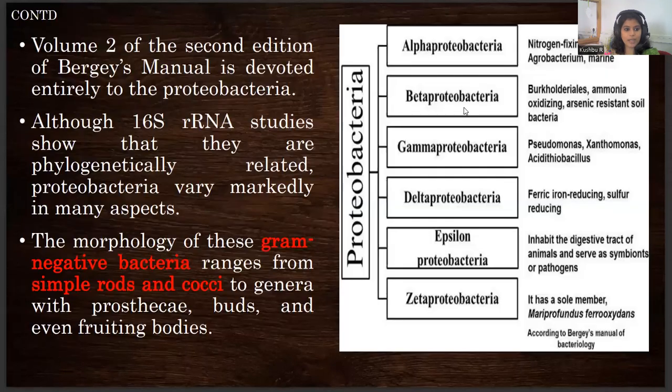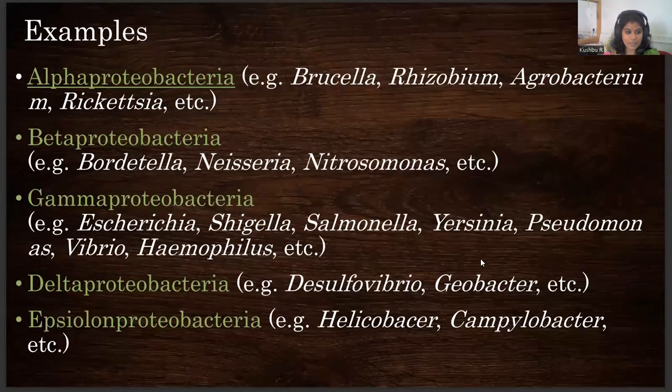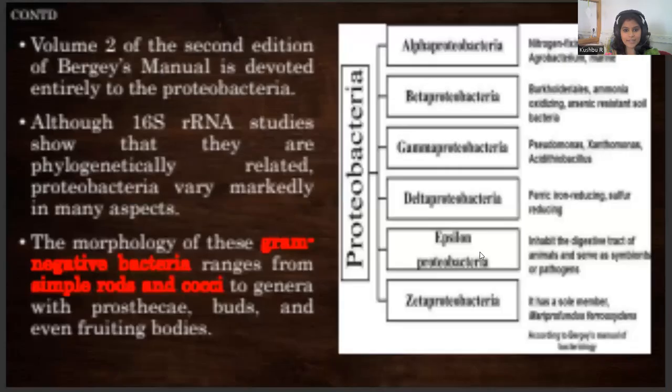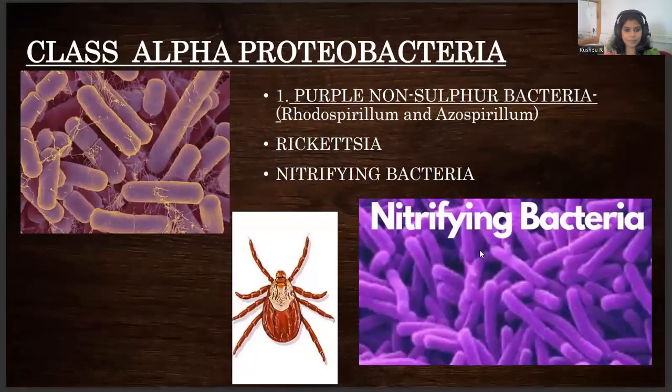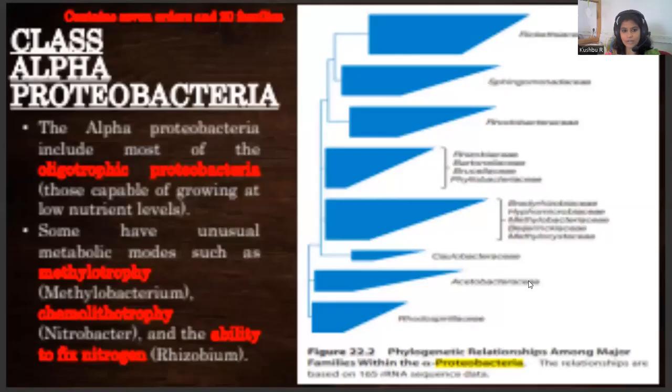So, alpha Proteobacteria, beta Proteobacteria, gamma Proteobacteria, delta Proteobacteria, and epsilon Proteobacteria is what we will be learning in today's session. To come under alpha Proteobacteria, we have purple non-sulfur bacteria, Rhodospirillum or Azospirillum. These are non-sulfur bacteria which cannot store sulfur as granules. Then you have Rickettsia, and you have nitrogen fixing bacteria like your Rhizobium.